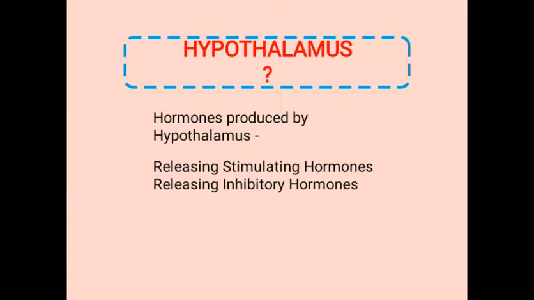There are two types of hormones produced by hypothalamus. Number one is releasing stimulating hormone, and number two is releasing inhibitory hormone. Example of releasing stimulating hormone is GnRH, gonadotropin releasing hormone. This hormone stimulates secretion of pituitary hormone. And the second one, releasing inhibitory hormone; these hormones inhibit secretion of pituitary hormone.